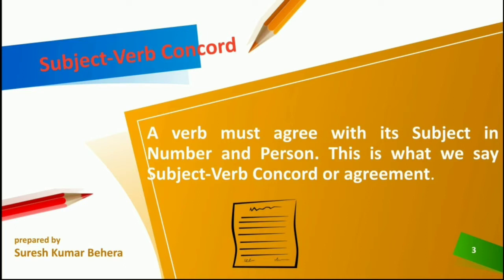This is what we call subject-verb agreement or subject-verb concord. A verb must agree with its subject in number and person.